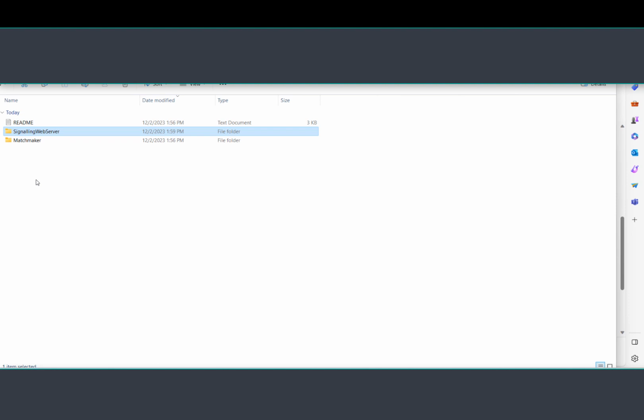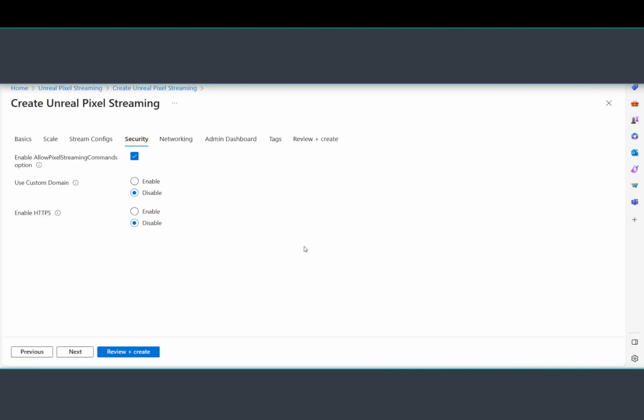And then if you have, like, 4 streams per VM, then it's going to be 4 copies of that signaling server. The same customization gets copied multiple times. So that's done for you automatically. Now let's look at another aspect which is important. You also have to make sure that this enable allow pixel streaming commands option is ticked.